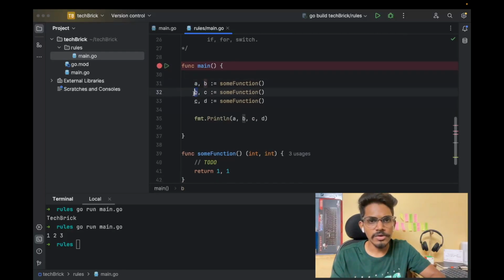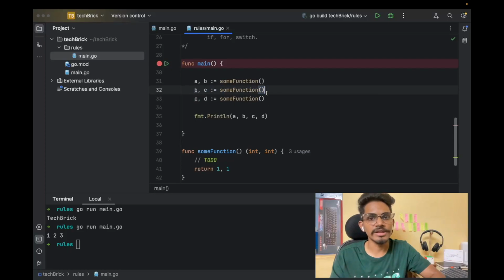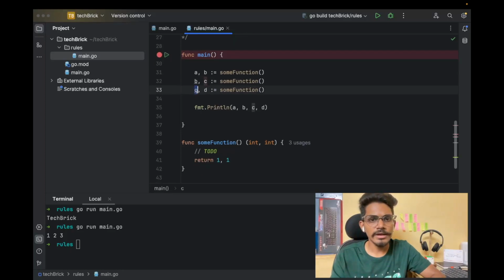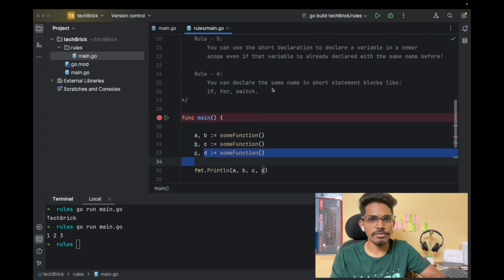Here b is already declared here, so we are just simply reassigning, whereas c is a new variable which we are declaring and initializing. And similarly here c is already declared in the above line. So c we are just reassigning the value, whereas d we are declaring and initializing. So that's what the 4th point is.